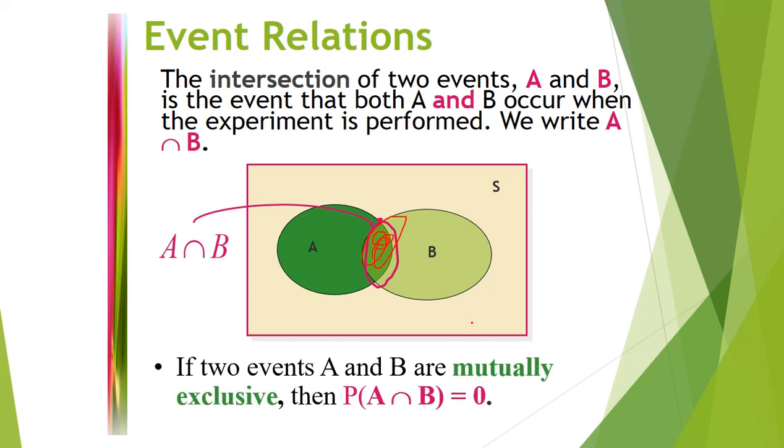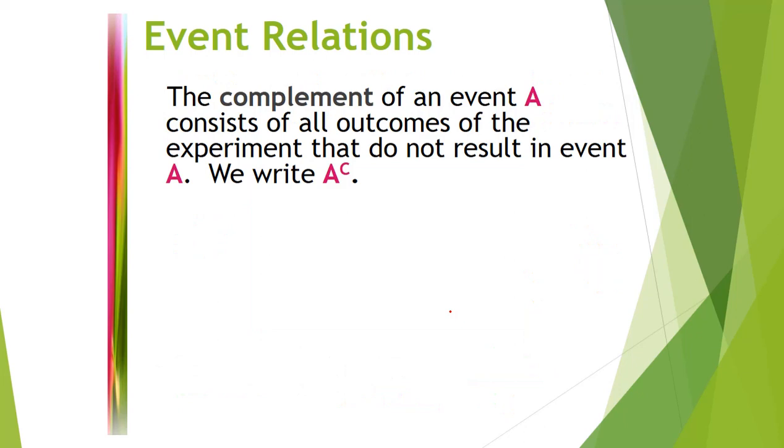See, if events are mutually exclusive, intersection is 0. If there is no common point between A and B, like this, if mutually exclusive means events are like this, then there is no common point, so intersection is 0.